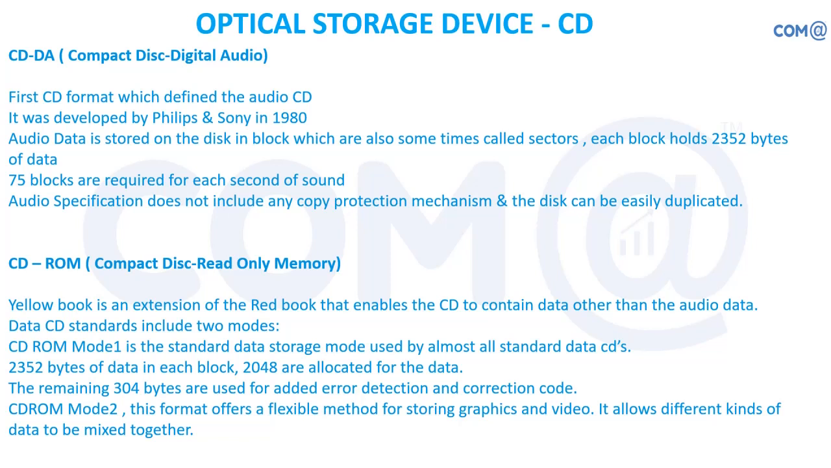So here also there are 2352 bytes of data in each block. Actually you have 2048 for storing the data, and after 2048, whatever is left will be used for your parity checking, validity checking. So it ensures that the data copied into the CD is correct. For that you'll be using parity verification.